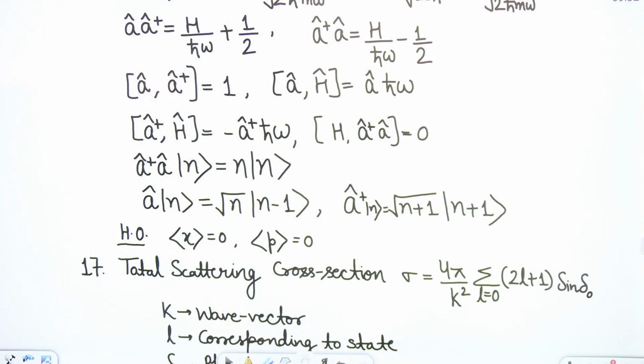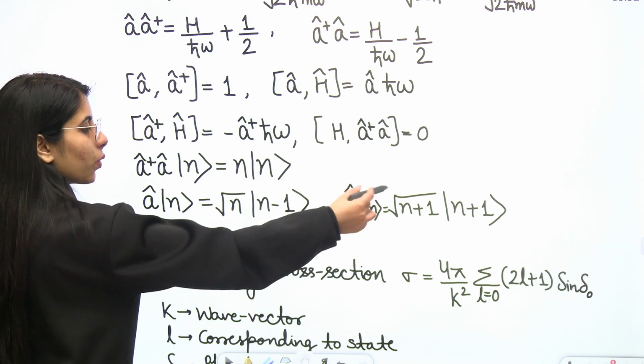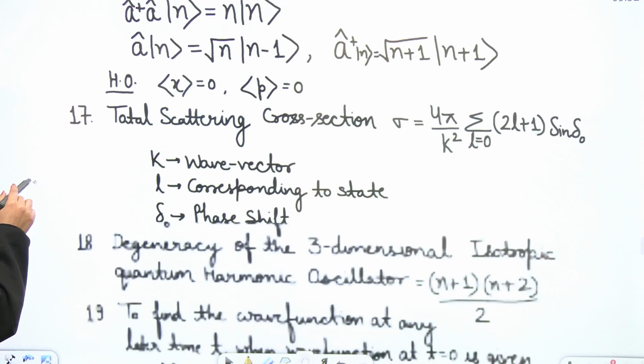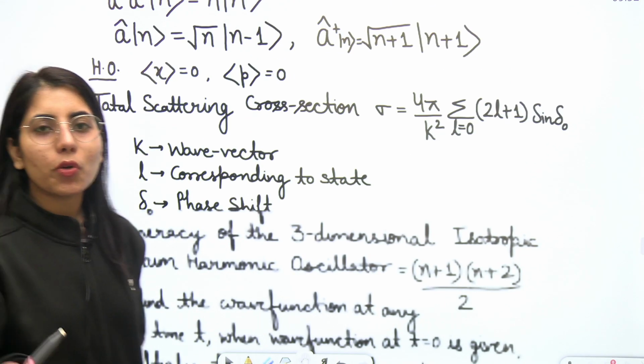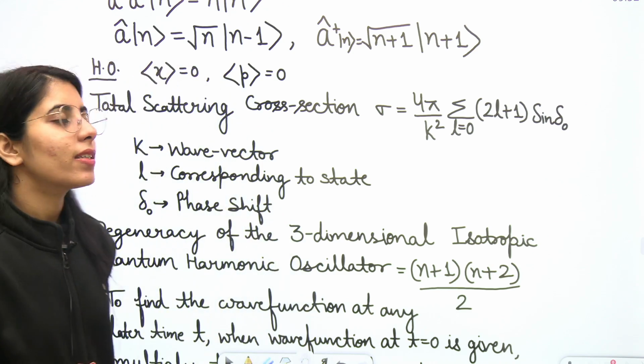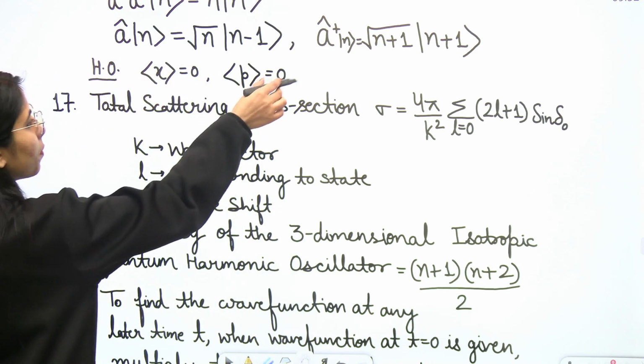You can even have a look at the eigenvalues, or the values you are getting. Also, guys, one more thing: for the harmonic oscillator, for any particular state, if you want to know the expectation value of position or momentum, you can directly say that corresponding to any state, these values will be 0.